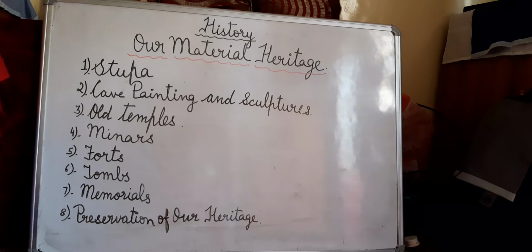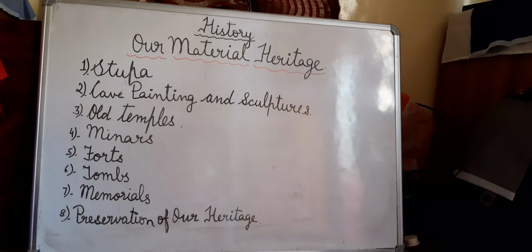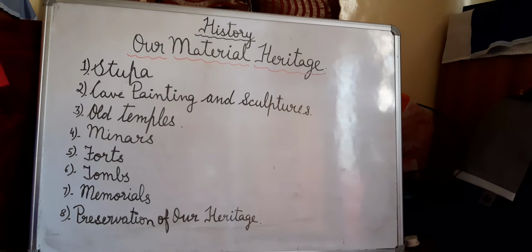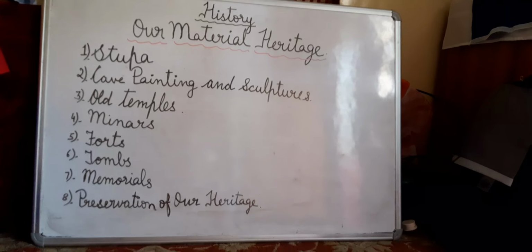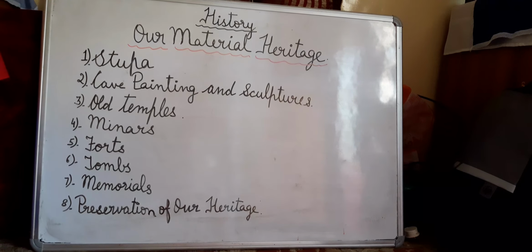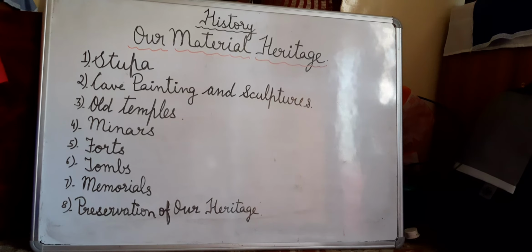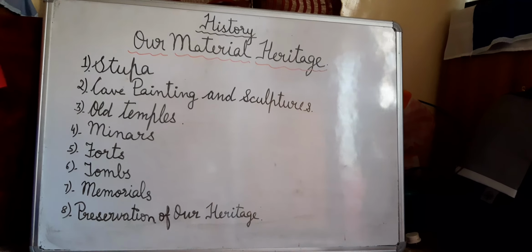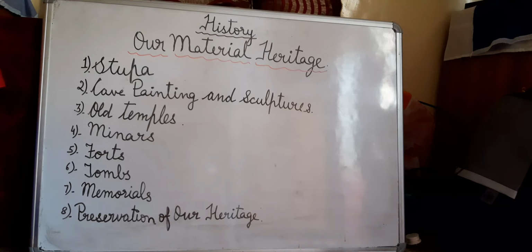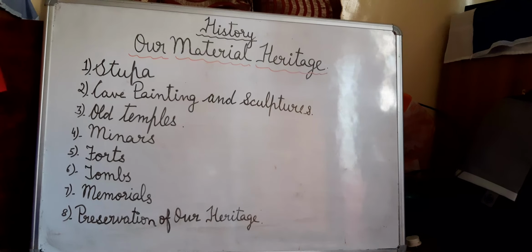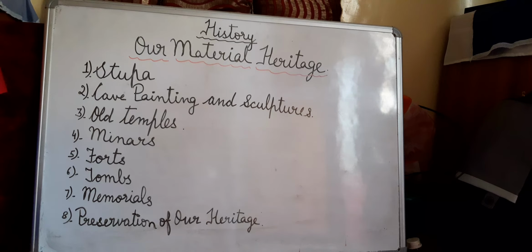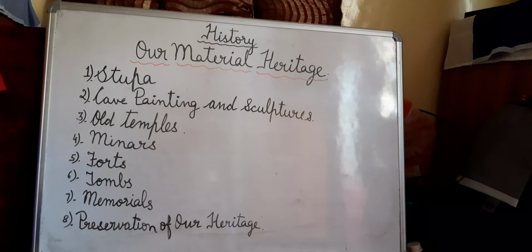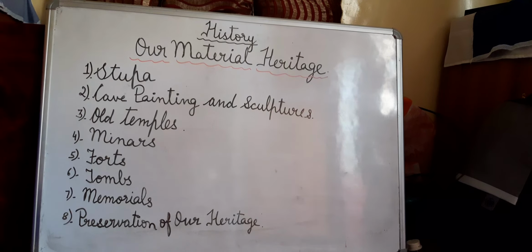Alright children. Now we come to the memorials. Memorials are also built in remembrance of people who have died. It was a tradition started by the Europeans in India. The Victoria Memorial was built in the early 20th century by the British. It was built in the memory of Queen Victoria. It is located in Kolkata on the banks of river Hooghly. So children, memorials are also clear to you.